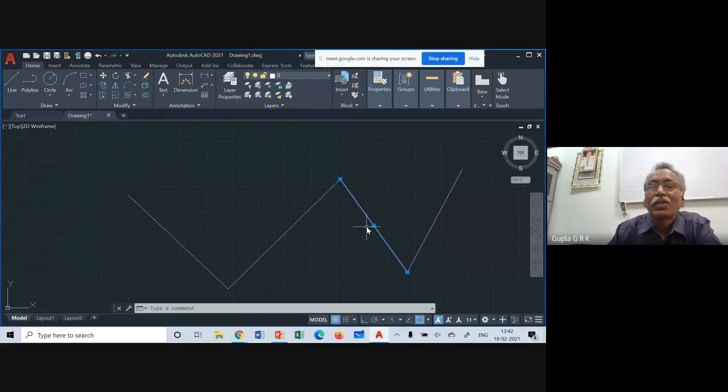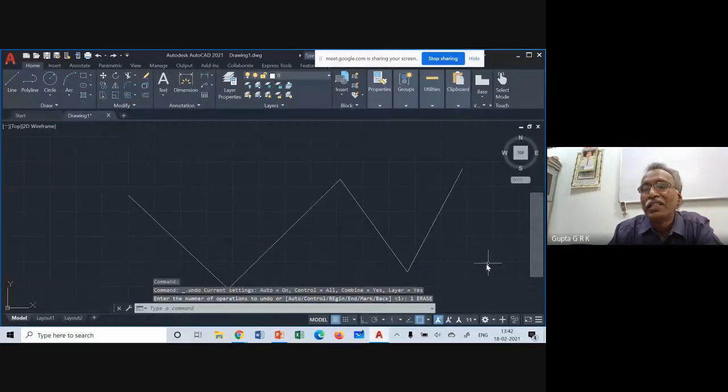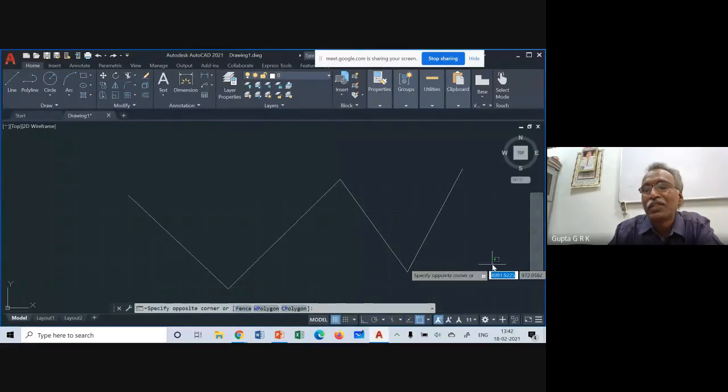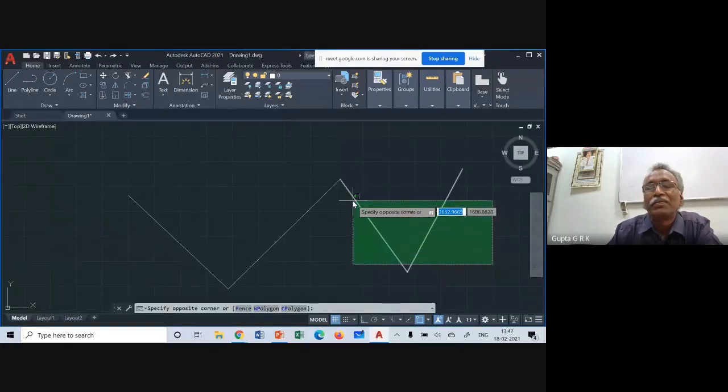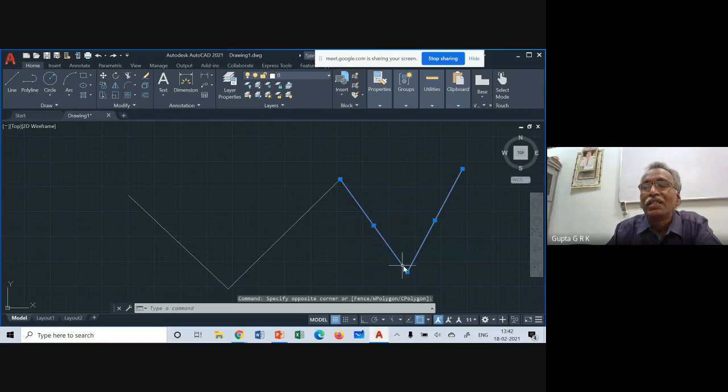Or if I do sweeping to the left side, I will get a green window. This green window, whatever object it cuts, that will be selected. So now these 2 lines are cut, so they will be selected. But if it is a blue window, the complete object must be within the window. Then only it will be selected. Because these 2 are cut by the green window, these 2 are selected. I can delete them. Okay, so I will do undo.